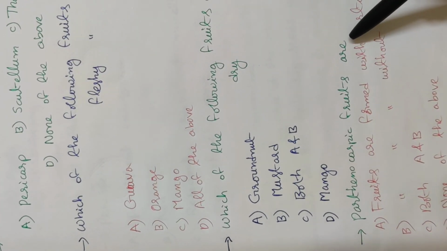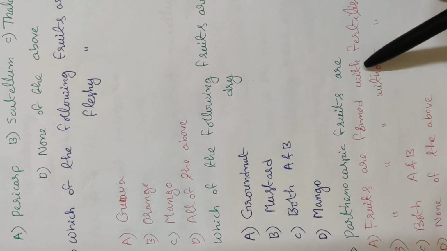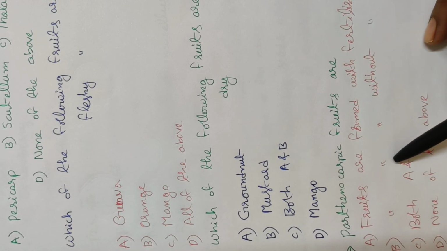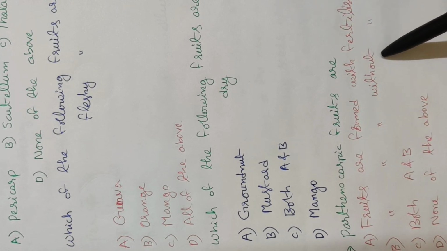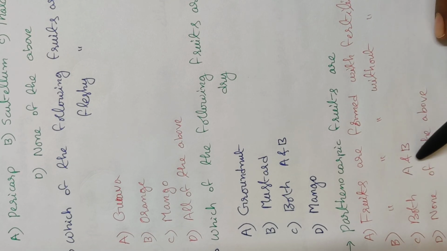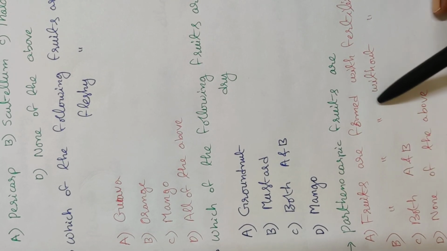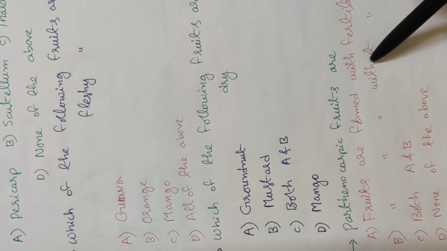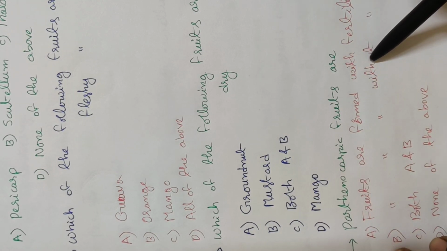Next, parthenocarpic fruits are what? What are the options given? Option A, fruits formed with fertilization. Option B, fruits formed without fertilization. Option C, both A and B. Option D, none of the above. The parthenocarpic fruits are formed without fertilization. Option B is the correct answer.